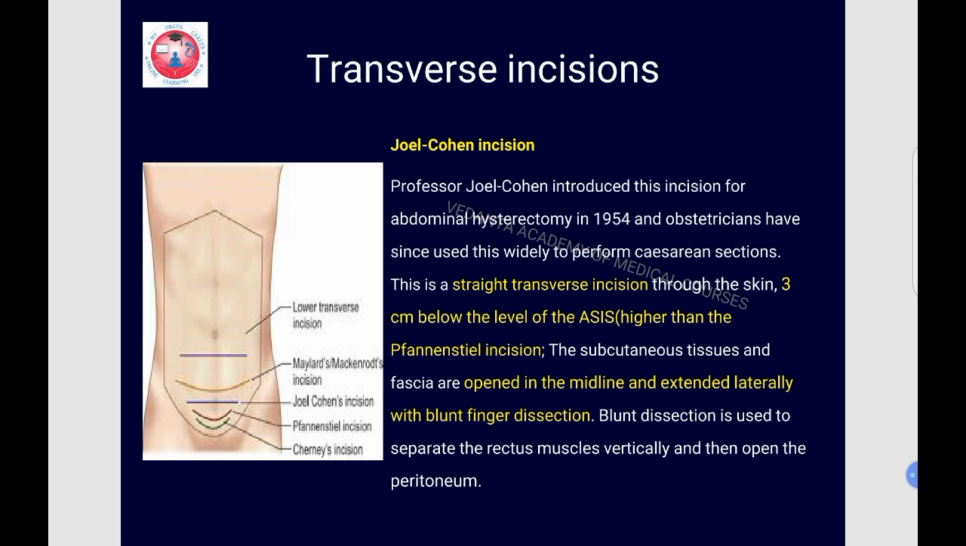Okay, we have seen Pfannenstiel incision, it is a curved incision. Here it is a straight transverse incision through the skin 3 cm below the level of the anterior superior iliac spine and it is higher than the Pfannenstiel incision. Okay, so this particular difference we should remember. One, it is a straight transverse incision and it is 3 cm below the level of the anterior superior iliac spine and it is higher than the Pfannenstiel incision.